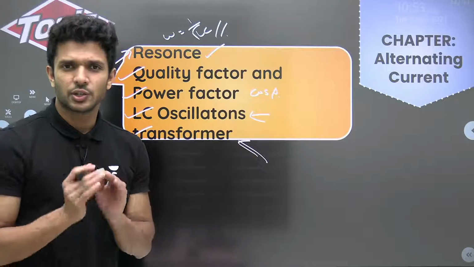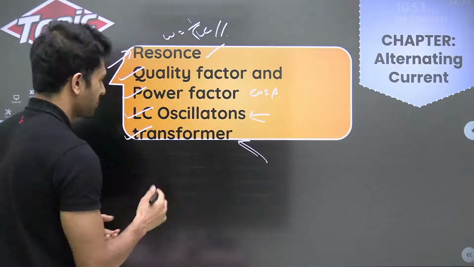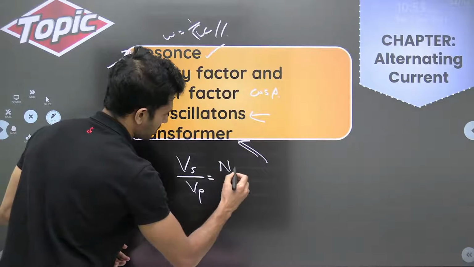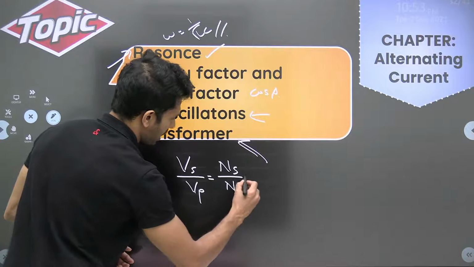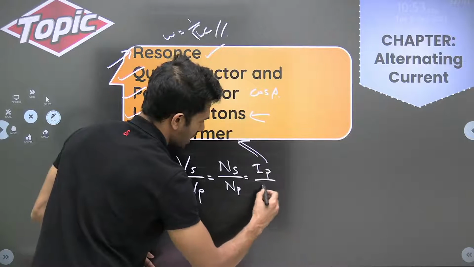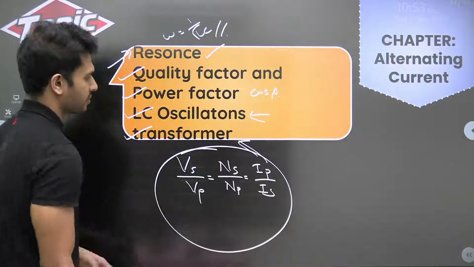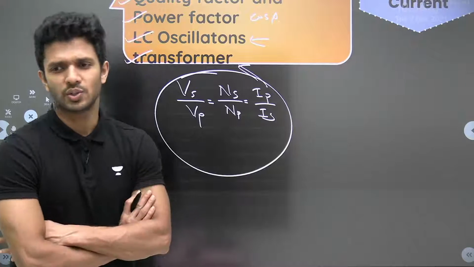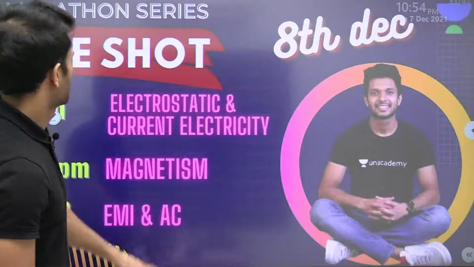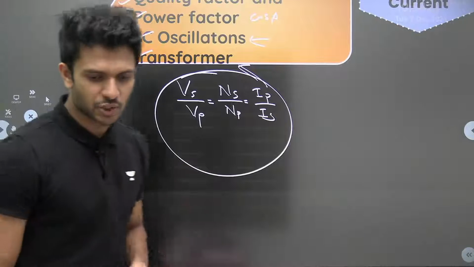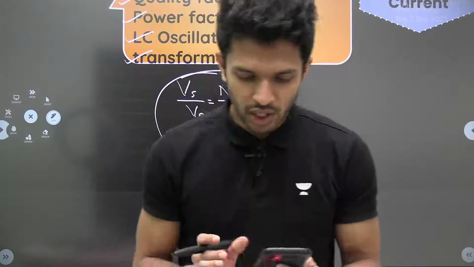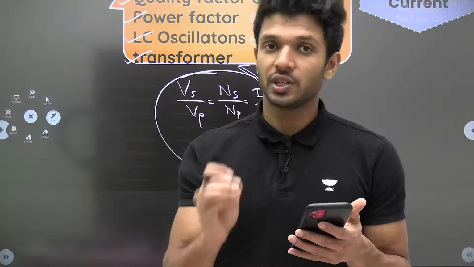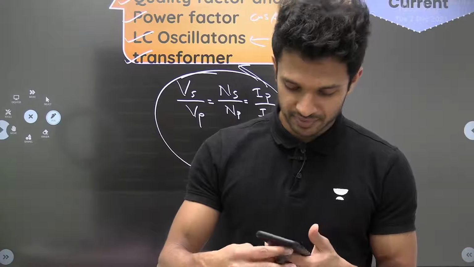And transformer, it's not a big deal. Small topic, you know. You should be only knowing this very last formula, that voltage in the secondary to voltage in the primary is number of turns in the secondary to number of turns in the primary is equal to current in the primary to current in the secondary. If a question is asked from transformer, obviously it will be from this particular formula. So that's it, right? That's all we have as the topics for this particular term one, which we should be mainly focusing on.